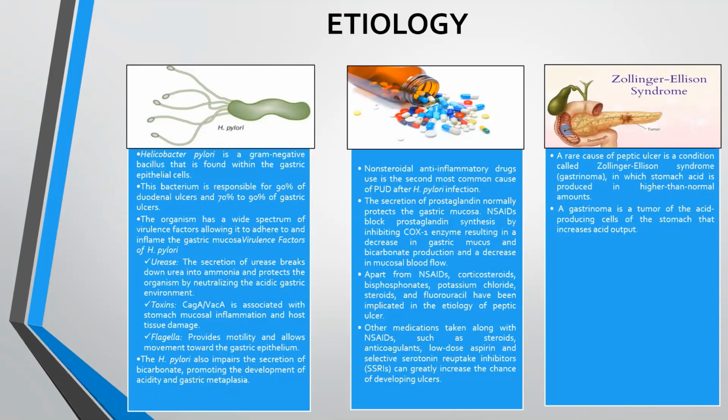Lastly, a rare cause of peptic ulcer disease is a condition called Zollinger-Ellison syndrome, also known as gastrinoma, in which stomach acid is produced in higher than normal amounts. A gastrinoma is a tumor of the acid-producing cells of the stomach that increases acid output.